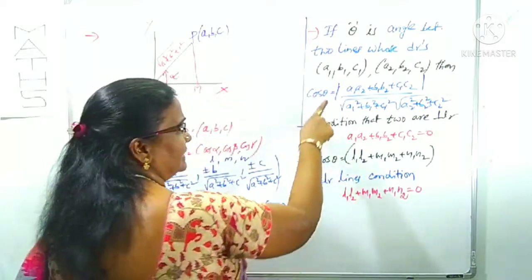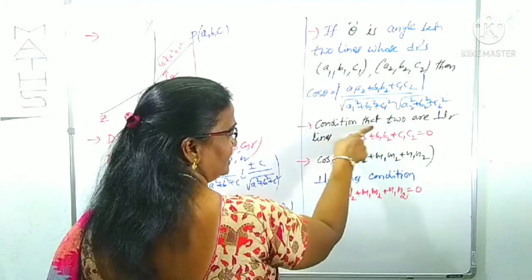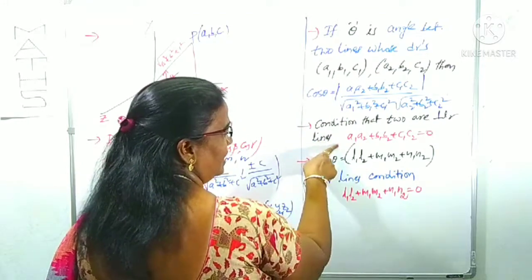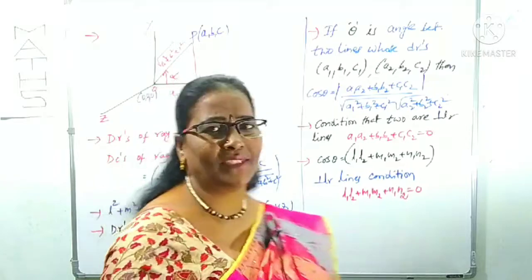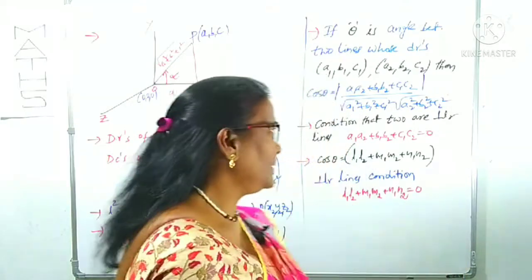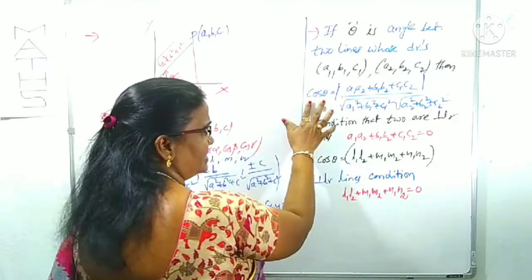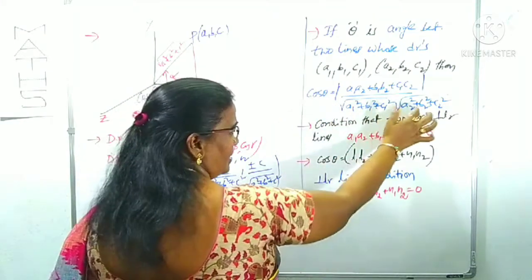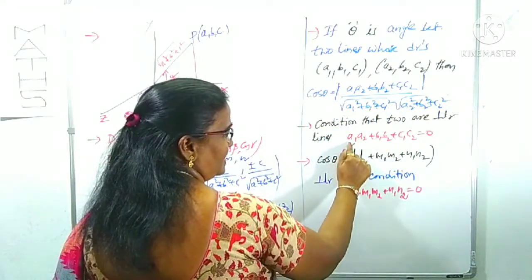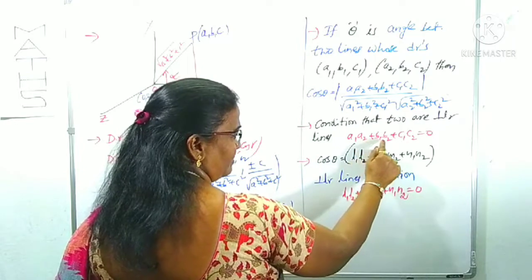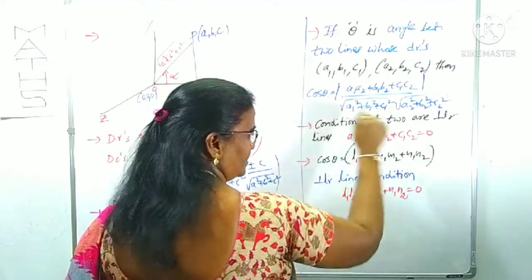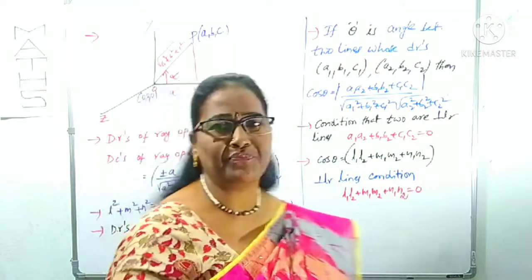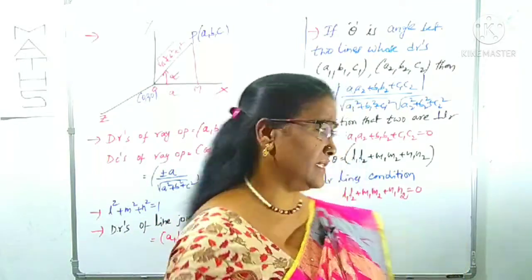When these 2 lines are perpendicular, the condition for perpendicular lines: you know perpendicular means the angle is 90. You know clearly cos 90 is 0. If cos 90 is 0, by cross multiplication compulsorily you get A1 A2 plus B1 B2 plus C1 C2 is equal to 0. This is the condition when the 2 lines are perpendicular.